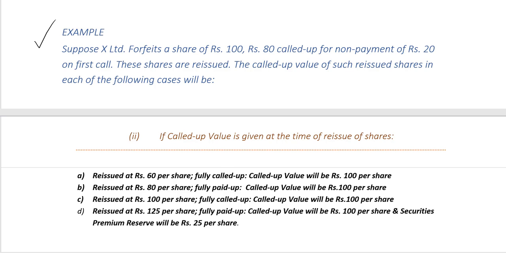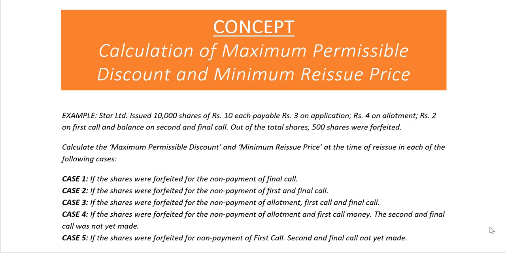So we just learned how to determine the amount which has to be credited to share capital account, or in other words, the paid up value at the time of reissue of shares when the share is partly called up at the time of forfeiture. Let's move on to the next concept.